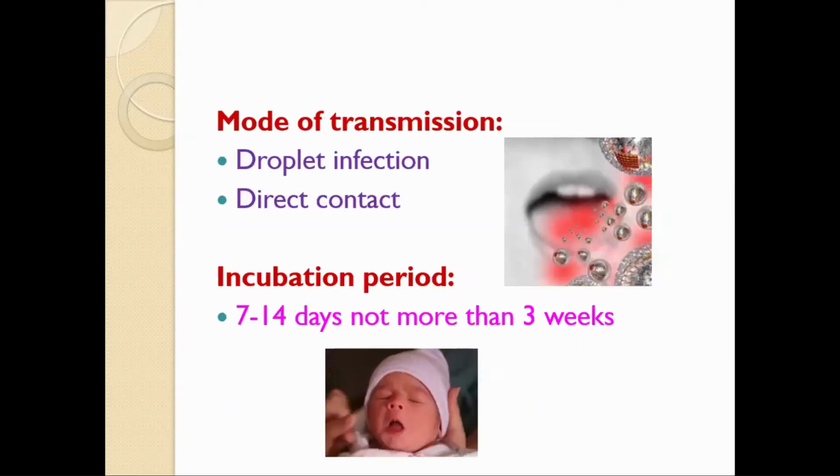Mode of transmission: because it mainly affects the respiratory tract, mouth, nose, pharynx, and bronchi, this is the respiratory route of infection. Generally it is droplet infection and direct contact. The incubation period is 7 to 14 days, that means 1 week to 2 weeks, but not more than 3 weeks.